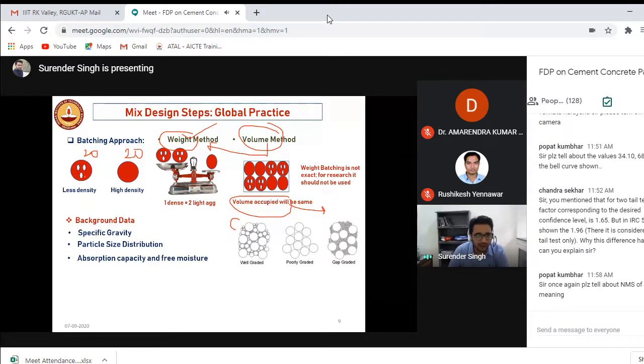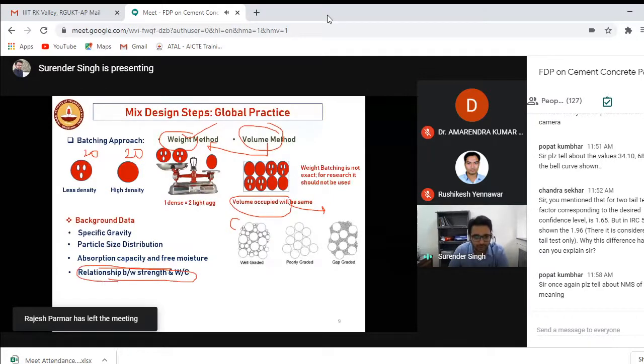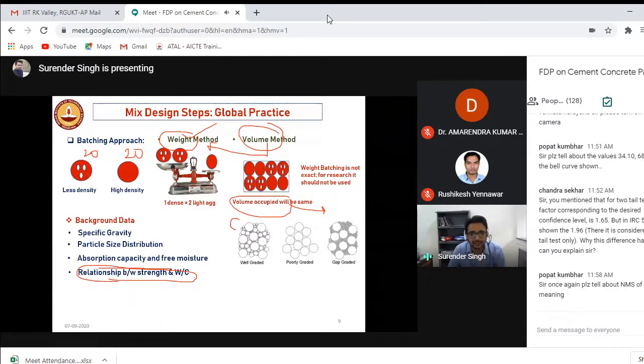Obviously, how much water will be absorbed by the aggregates will also matter when you are doing the mix design. And for quality control, you should have a relationship between the water-cement ratio and strength. Because sometimes what happens at the field, they will say open it for traffic after 3 days. But we don't know how much strength will be achieved, right?